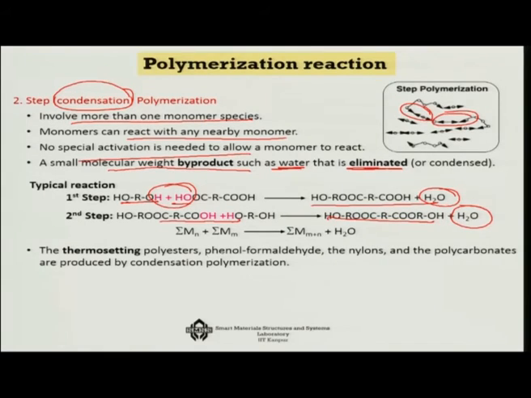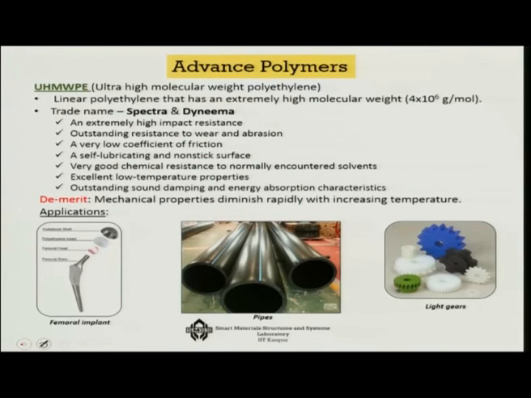And this you will find in polymers like phenol formaldehyde, nylons, polycarbonates. Okay, these are all produced by condensation polymerization. Now, we talk about some of the advanced polymers. One of them is ultra high molecular weight polyethylene, UHMWPE. This is becoming very important today because these are linear polyethylenes, but they have very high molecular weight.